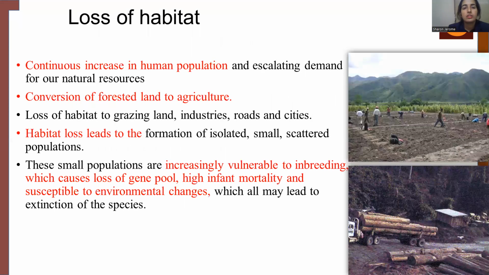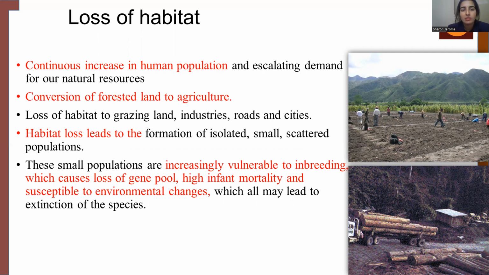And we talk about the loss of habitat. Continuous increase in human population has led to increased demand for natural resources, which has made the conversion of forest land to agricultural land. The loss of habitat also occurs because of the construction of industries, roads, and cities. Conversion of forest into grazing lands has also led to the loss of habitat.